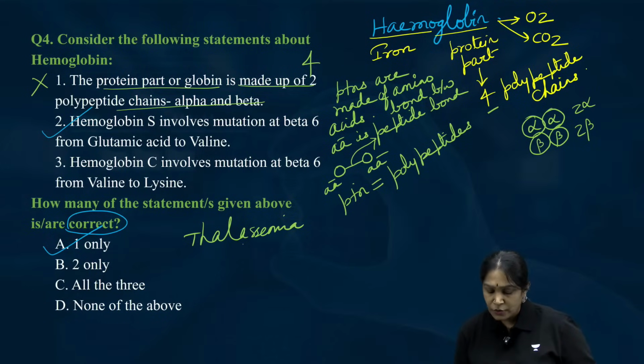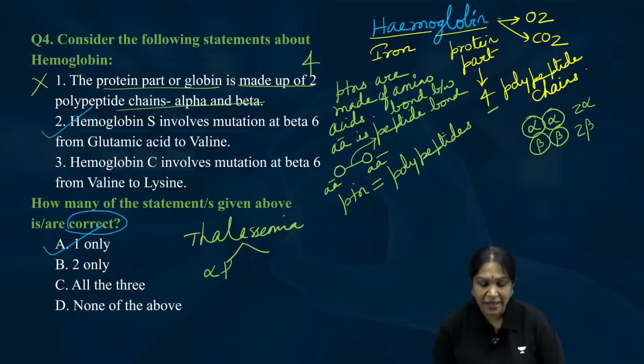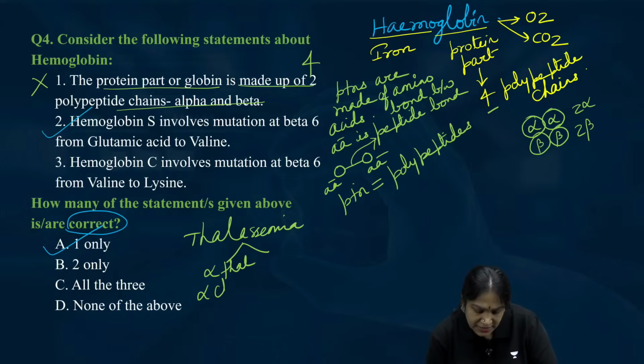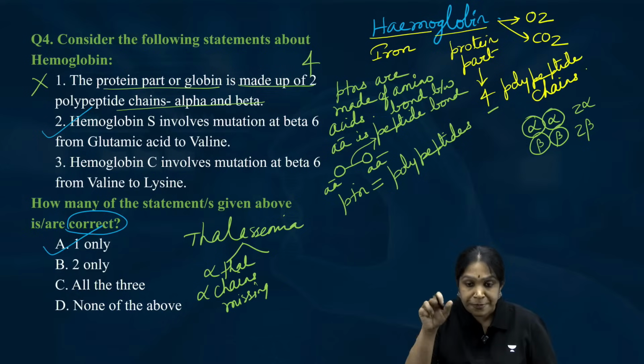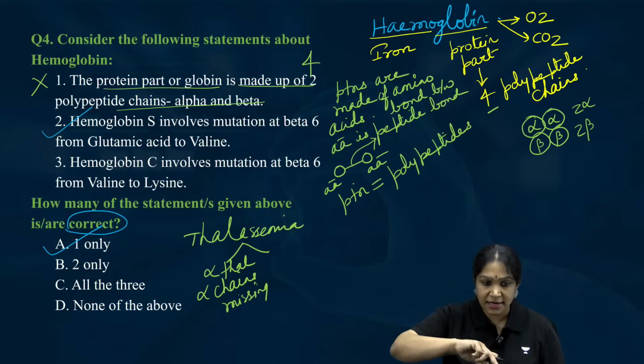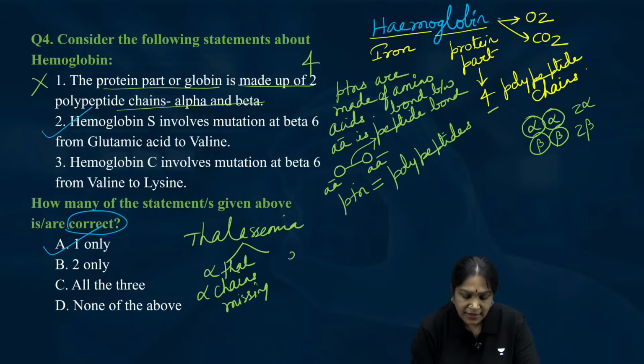Here, there are two types. Alpha thalassemia: alpha chains are missing, totally missing. Not a defective alpha chain, absence of alpha chain.